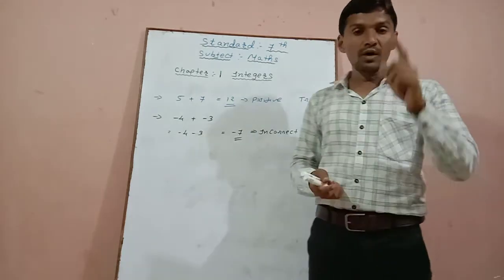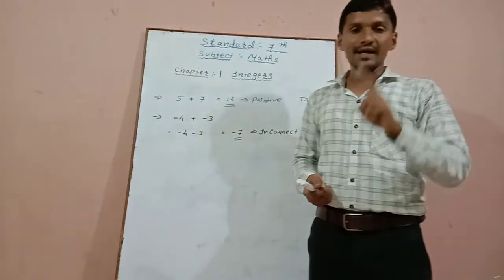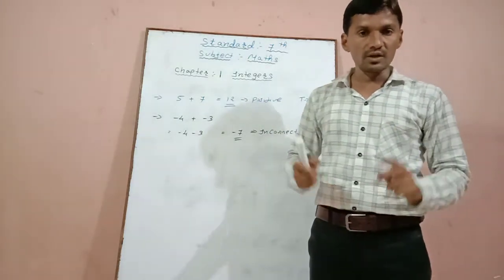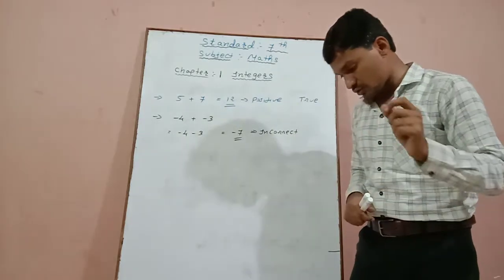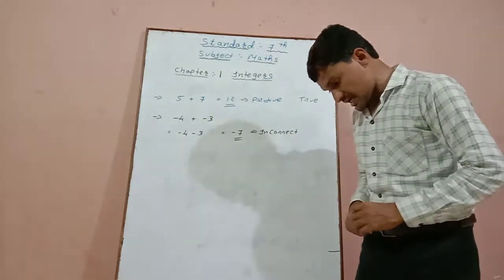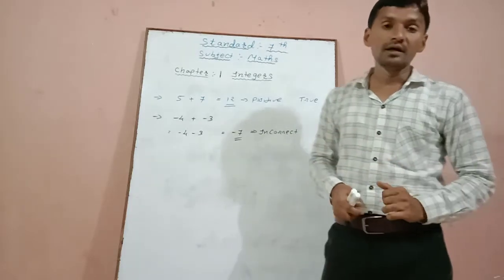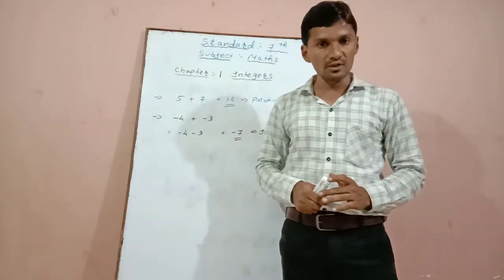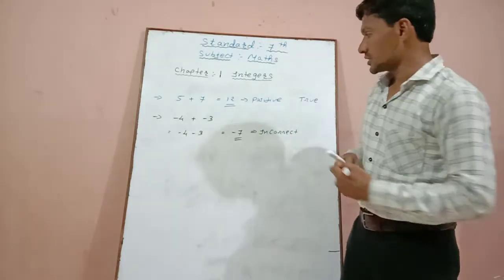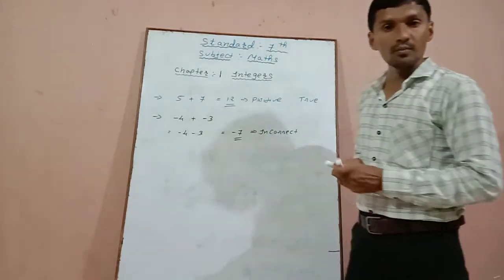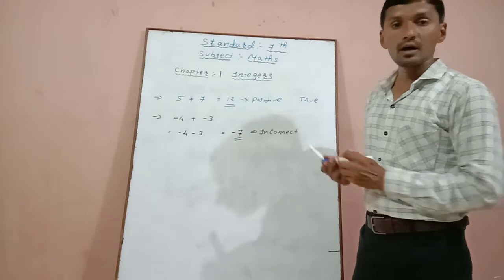That means one number is positive and second number is negative. If both these numbers are added, what will be the result? We have to see. Here it is given that the result is negative. Let us check whether by adding one positive and one negative, the answer is negative or positive. Third point, one number negative, second number positive.